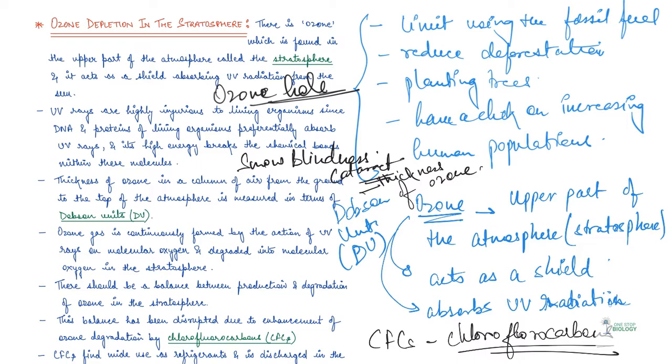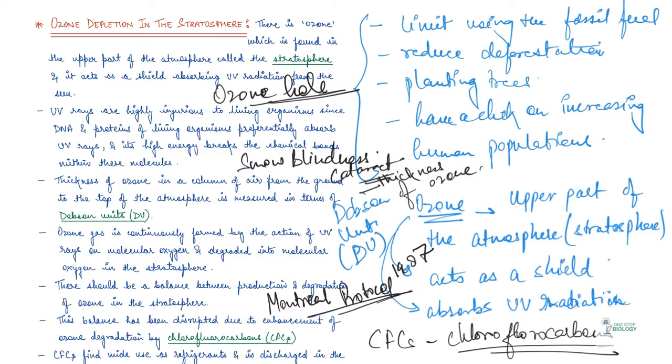Now, recognizing these effects of ozone depletion, an international treaty which is known as Montreal Protocol. This Montreal Protocol was signed at Montreal, Canada in 1987, right? And this was effective in 1989 to control the emission of these chlorofluorocarbons or ozone depleting substances.